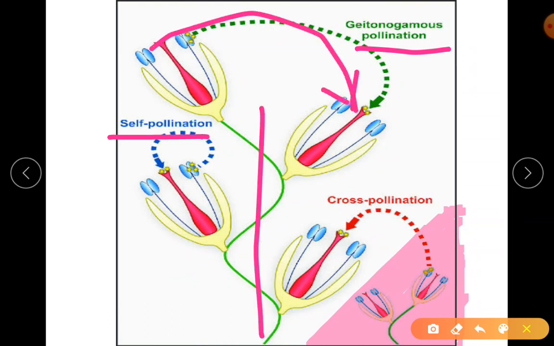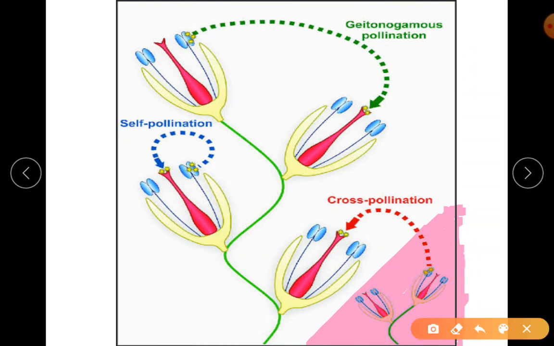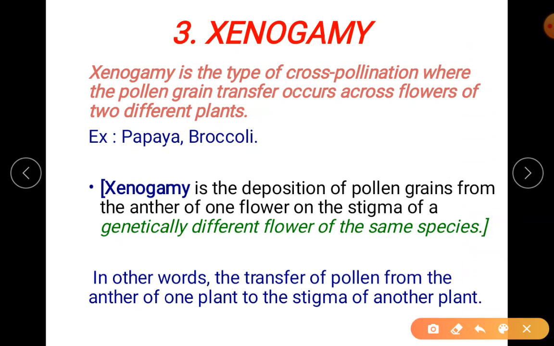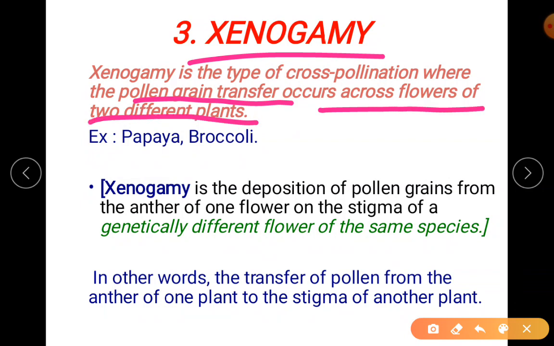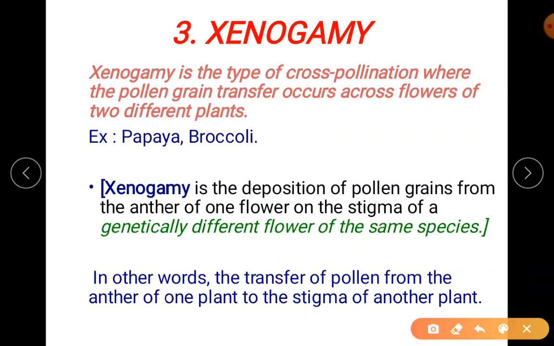Got the idea? Now we are going with the third type, that is different flowers of genetically different plants. Genetically there is variation. That's why we say genetically different plants. So the third type is cross-pollination, called xenogamy. In xenogamy, the pollen grain transfer occurs across the flowers of two different plants. So your examples are papaya and broccoli. Those are your examples.